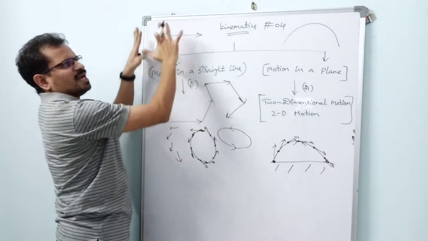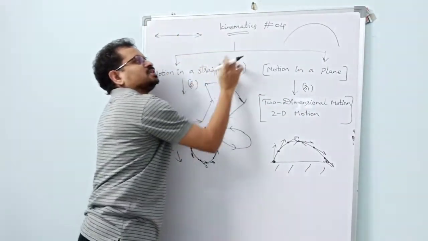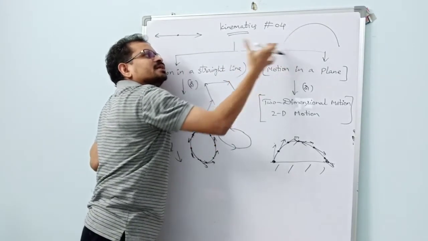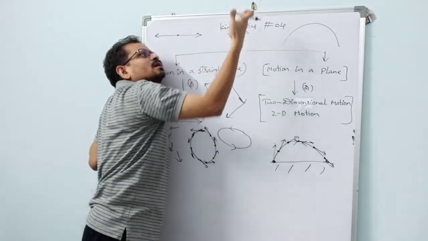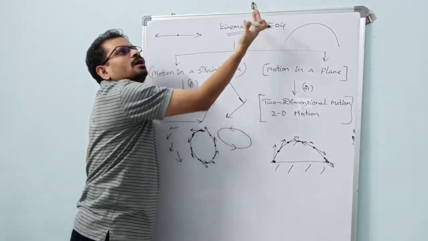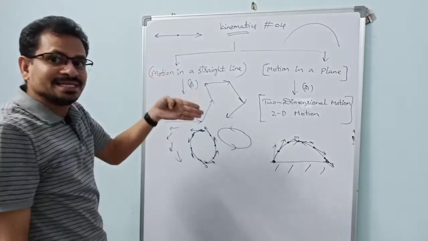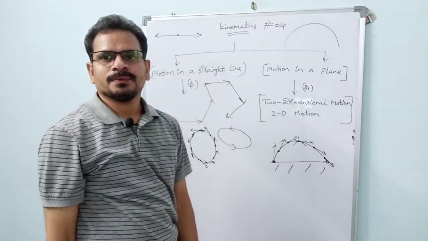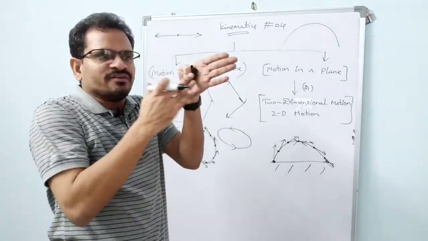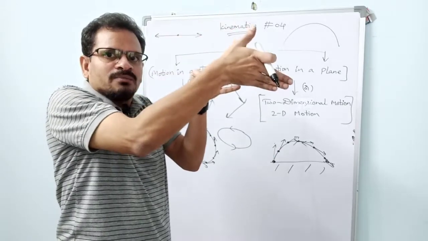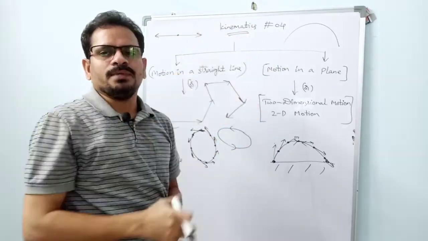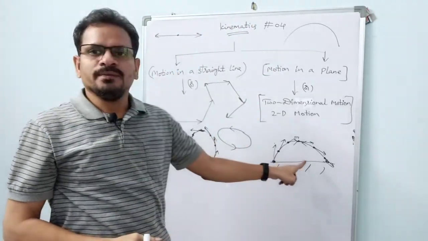Suppose you imagine a plane here, the ball is touching the surface of this board and moving like this. It is not going to the other side of the board or to this side of the board, it is going like this. So we can imagine a vertical plane there. It is going on that vertical plane only, it is not deviating from that vertical plane. So that is also motion in a plane only.